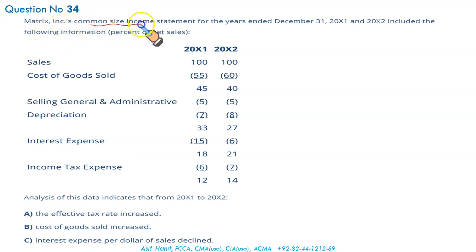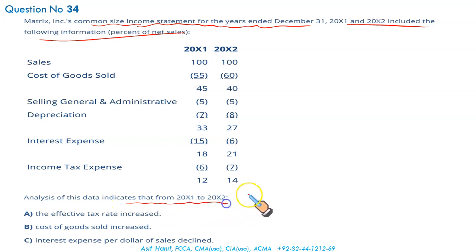Matrix Incorporated's common size income statement for the year just ended shows these comparative numbers in percentages. Common size income statement for 2 years, 2000X2 and 2000X1. All right, what are we required to do? Analysis of this data indicates that from 2000X1 to 2000X2, the effective tax rate has increased.